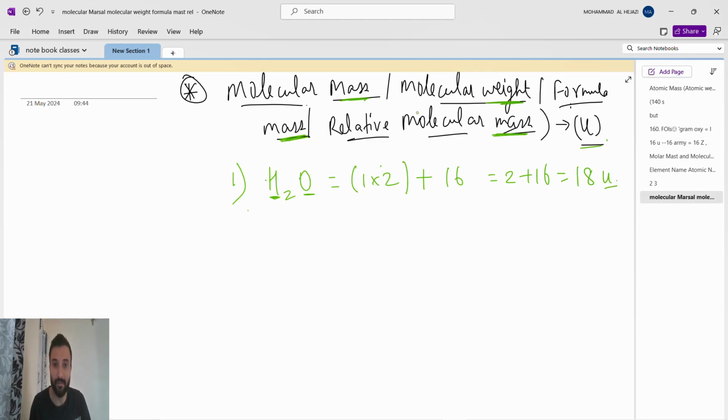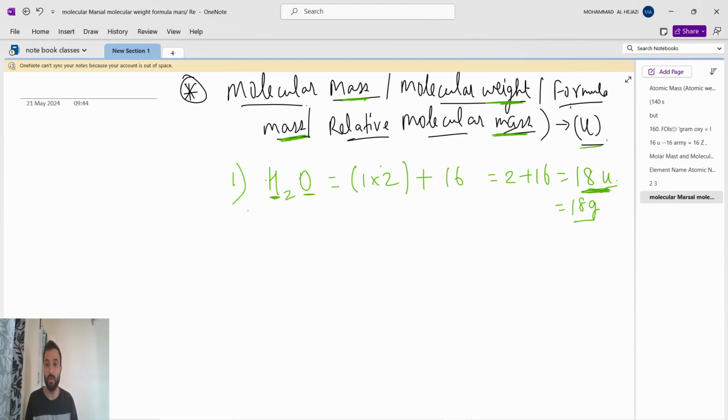Okay guys, here for molecular mass, weight, formula mass, relative molecular mass, they have not mentioned gram. If suppose they say find the gram molecular mass, then the process will remain the same. In place of 18 u, you have to write 18 gram. 18 u, this is the molecular mass, molecular weight, formula mass, relative molecular mass.